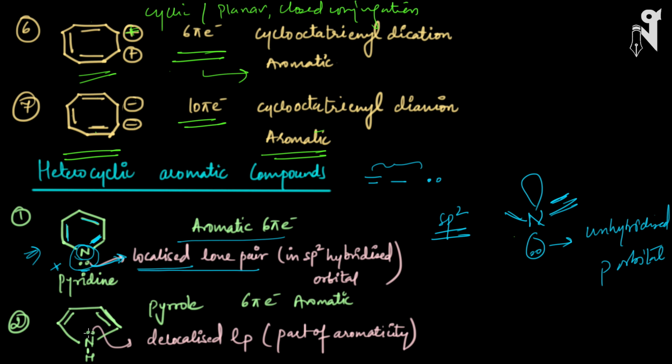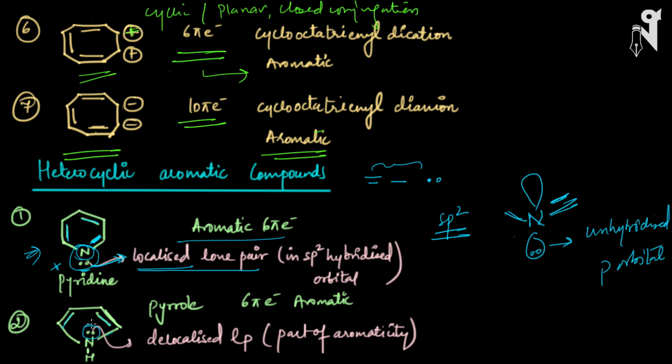In the next compound, we have a double bond, a single bond, a double bond, a single bond, and a pair of electrons. So this pair of electrons is in the alternate position with respect to the double bond. So this is part of the conjugation, and hence it will participate in resonance. Right? So this lone pair is not a localized lone pair, it is a delocalized lone pair. What is a delocalized lone pair? A delocalized lone pair is a lone pair which participates in resonance.